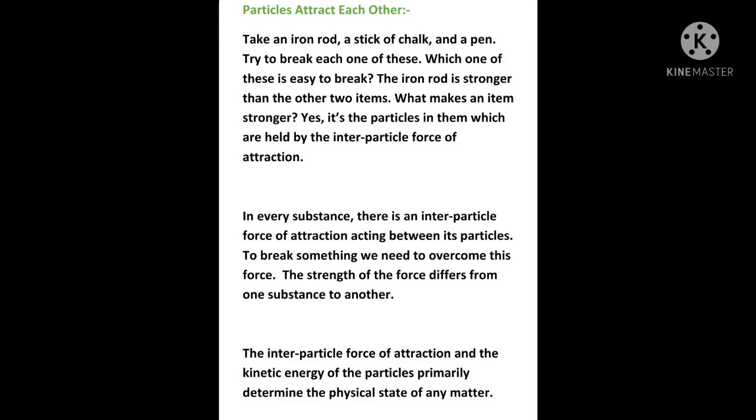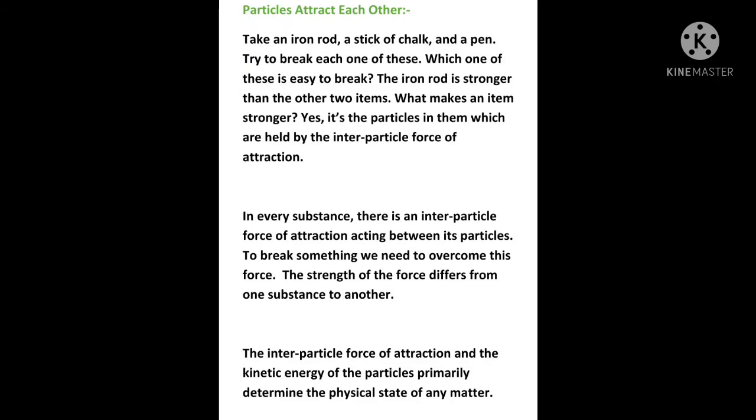Try to break each one of these. Which one of these is easy to break? The iron rod is stronger than the other two items. Okay, what makes an item stronger? It's the particles in them which are held by the interparticle force of attraction.